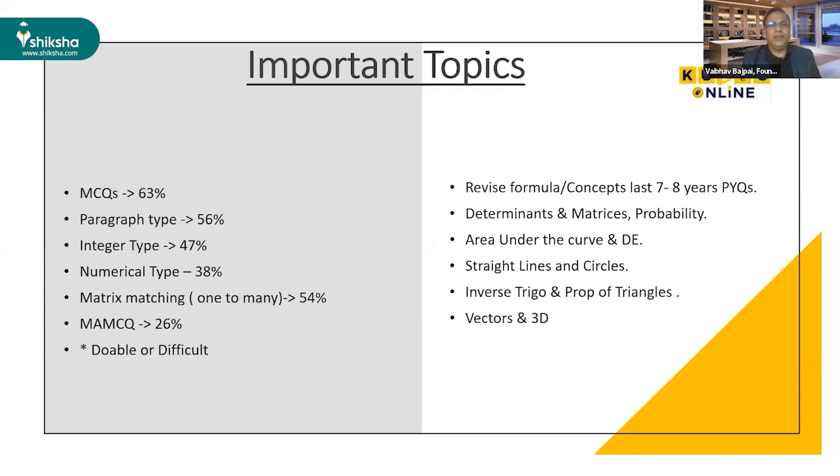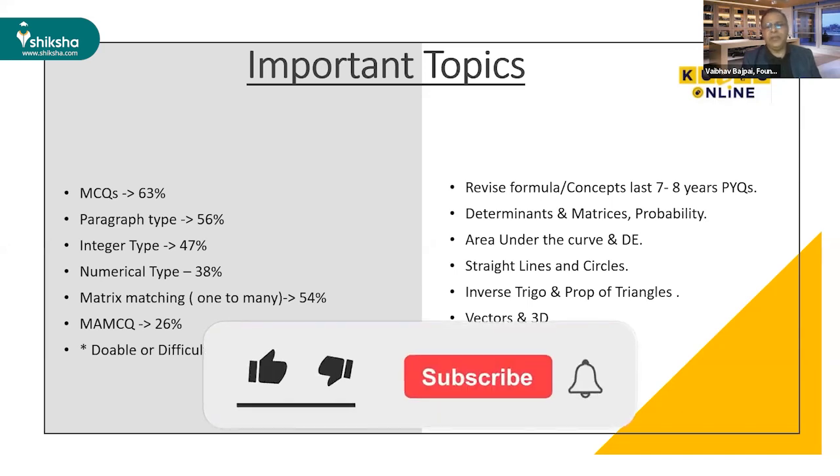And then in trigonometry, most students ignore trigonometry because they think it is very calculative and not important. Even sometimes they give questions from trigonometry in a high weightage marks section.